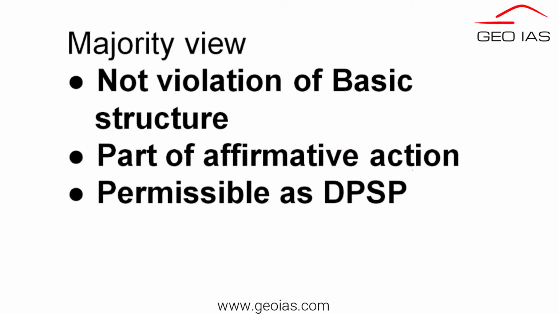For those who are not aware of the whole concept, I am going to explain that on January 12th, the Government of India put forward Constitutional Amendment 103 and provided 10% reservations to the economically weaker sections of the open category people in the year 2019. So it was brought by amending Article 15 and Article 16, and it added Article 15 Clause 6 and 16 Clause 6 to the Indian Constitution.